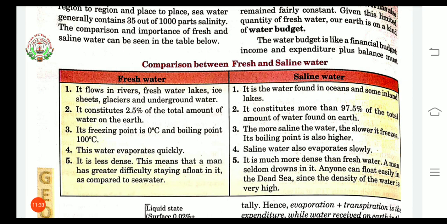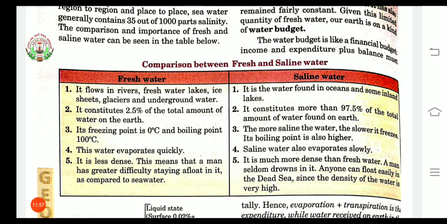Inland lake means lakes which have no connection with the ocean. Second point: fresh water constitutes 2.5% of the total amount of water on the earth. Saline water constitutes more than 97.5% of the total amount of water found on earth.